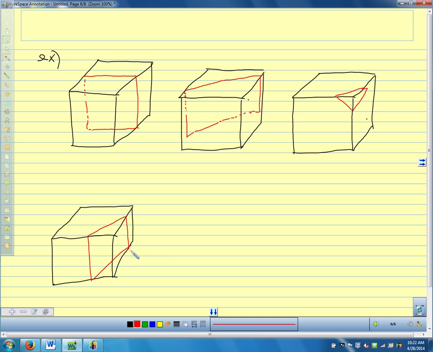So when the question asks you to sketch a cross section, it's asking you to do basically what we were doing here. Just think about how the plane's cutting through there and what shape gets traced out as you cut through. Questions on cross sections?